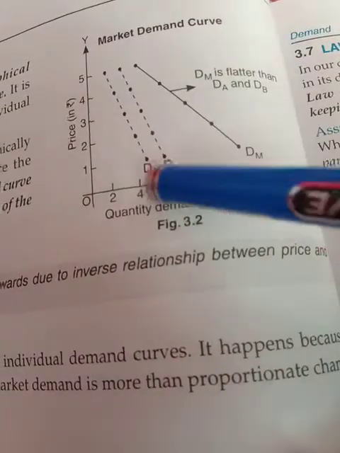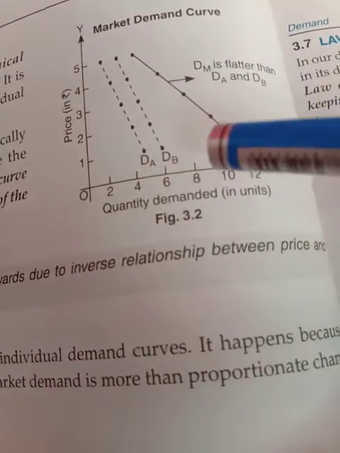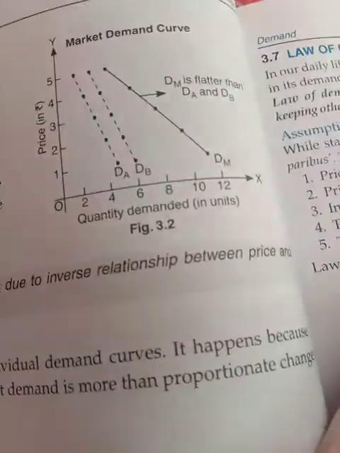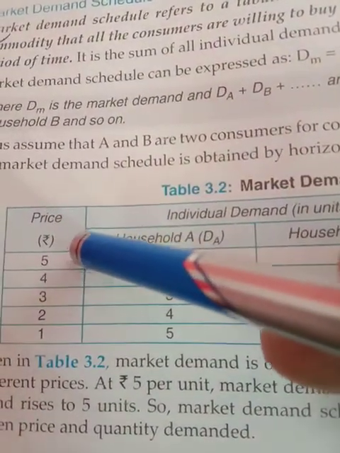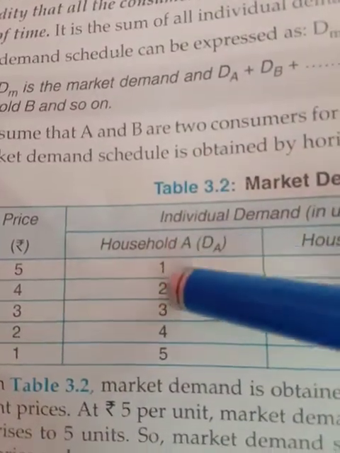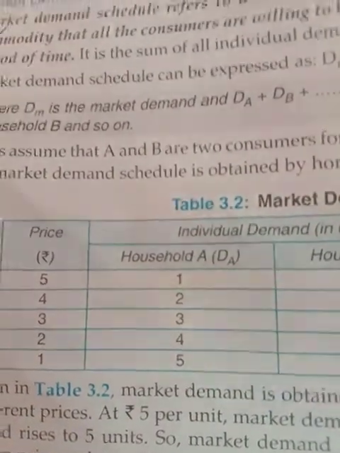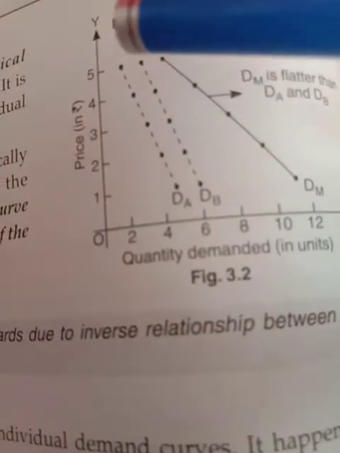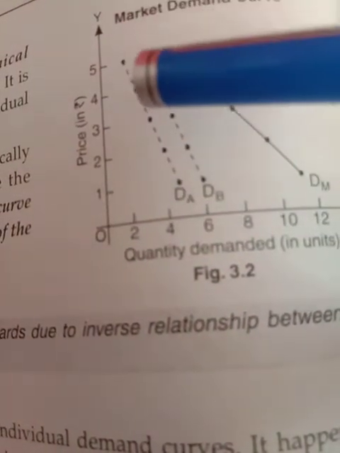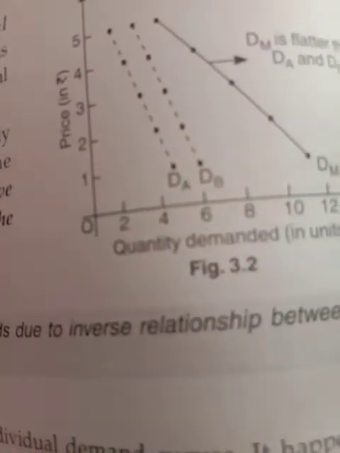So for consumer A, this is the schedule you have to follow. At the prices 5, 4, 3, 2, 1, the demand is 1, 2, 3, 4, 5. That you have to draw. Here is the curve. At various prices the demand curve will be like this. Fine, because 1 is also included over there. From 0 to 2 you will get 1, and from 2 to 4 you will get 3. So that is why the demand curve is steeper.